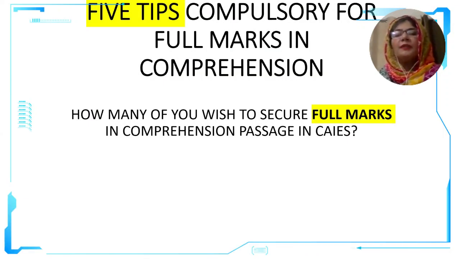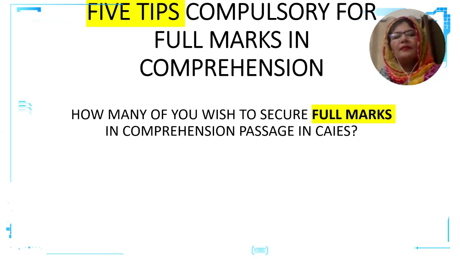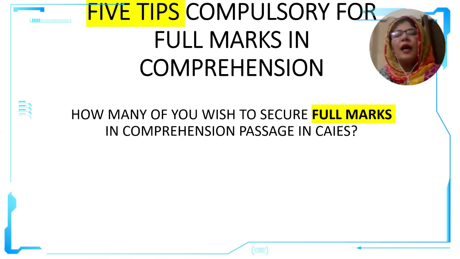Coming with an important tip, not only for improvement, but for gaining full marks in the comprehension passage, whether 1123 GCSE or 0500 IGCSE text A. These tips are going to be crucially beneficial for you. This is my guarantee. Now, if I ask you how many of you wish to obtain full marks in the comprehension passage of the 2025 April exams, I am sure none of you would say no. So please watch attentively, and this is going to be crucially beneficial for you.